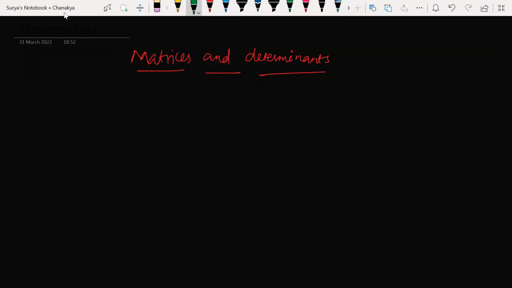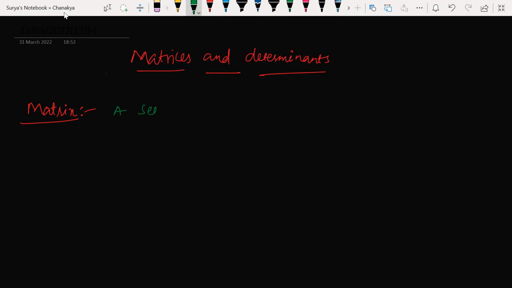In matrices and determinants, first of all, let us try to understand what a matrix is. Can you define what a matrix is? Anyone of you? Sir, an array of elements. Yes, a set of elements arranged in a rectangular array. Let us write this.